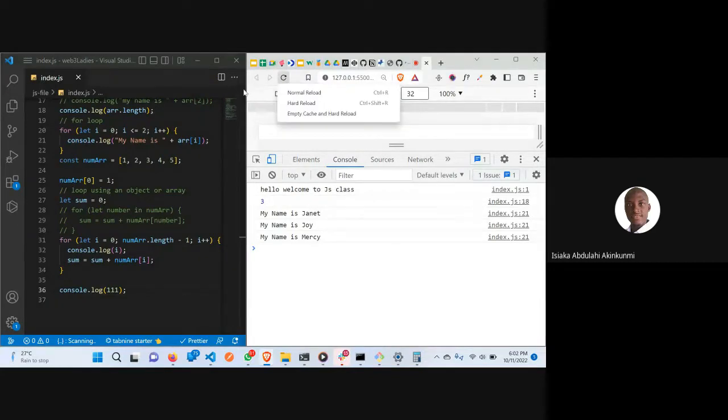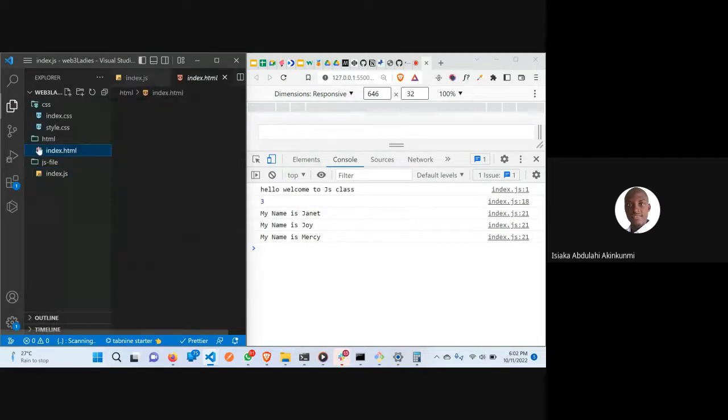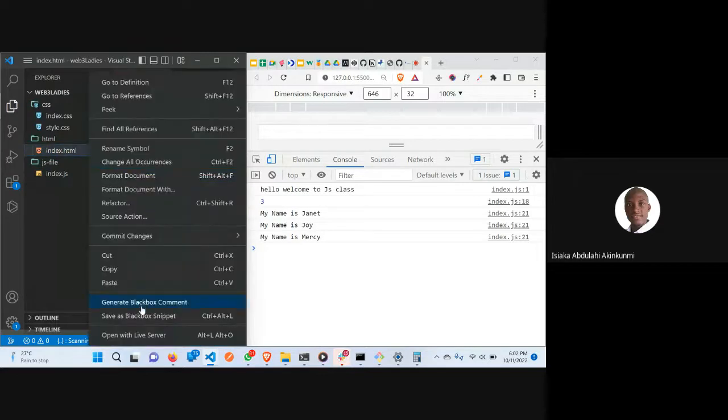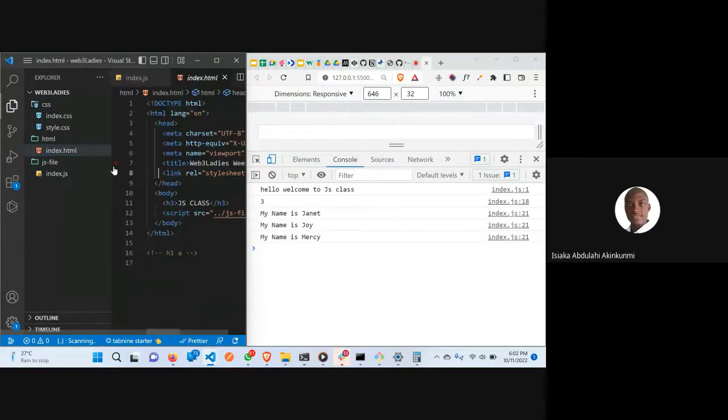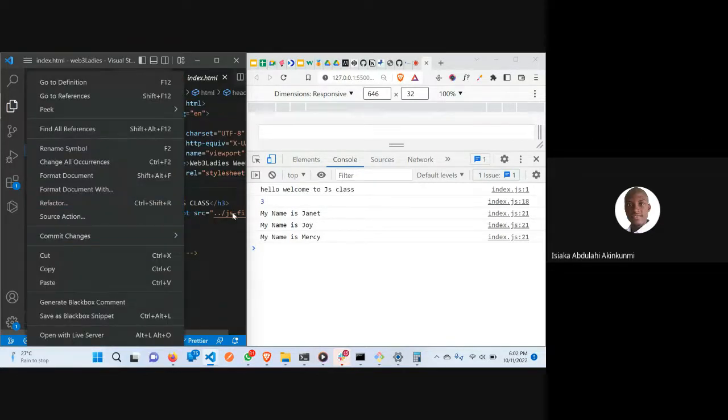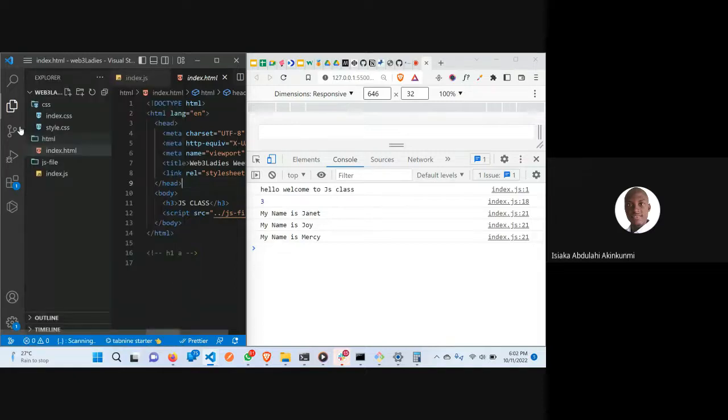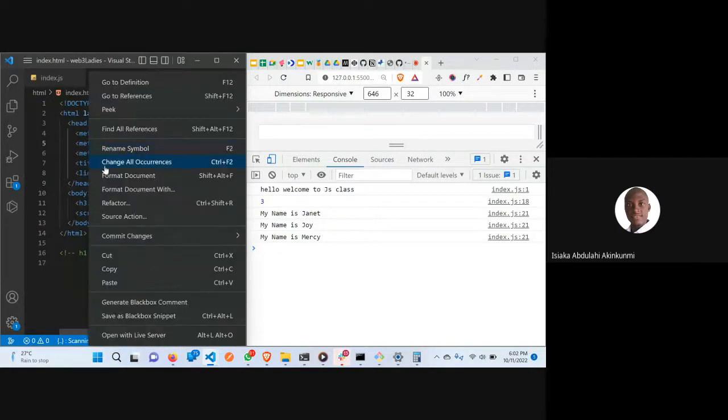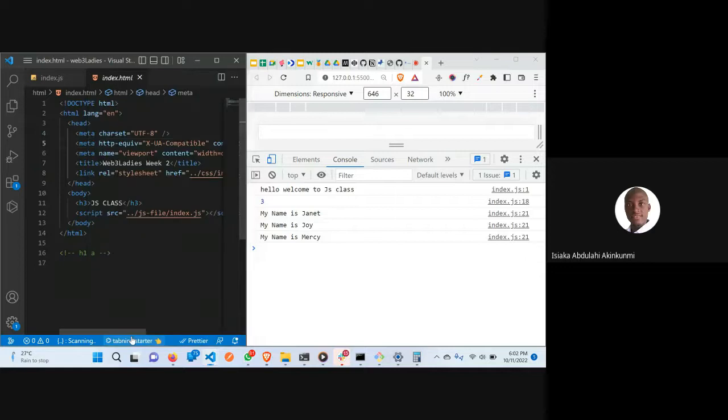So my live server stopped working. You can see now nothing is working here. If I say console.log 111, it's not working. So something is wrong. What I'm going to do now is go back to my index.html, then restart the server again. Open with live server now.